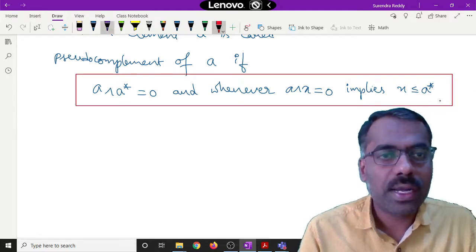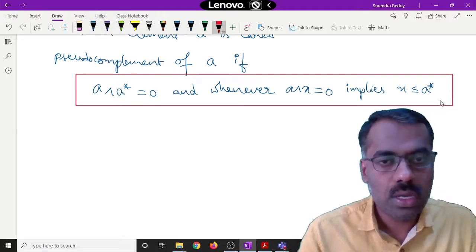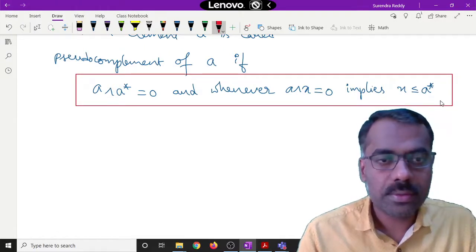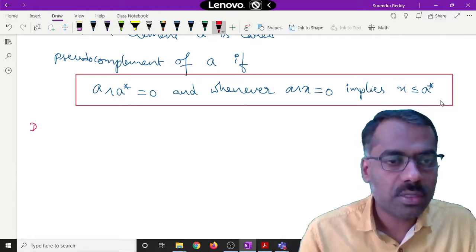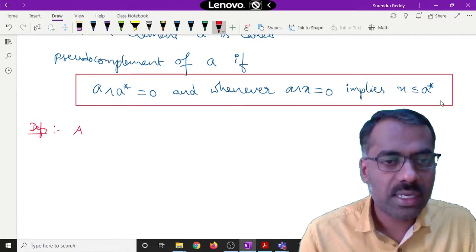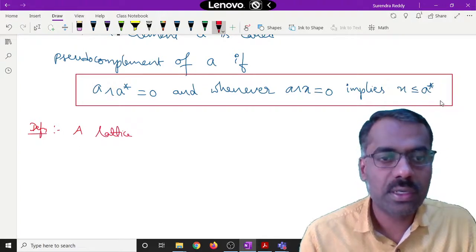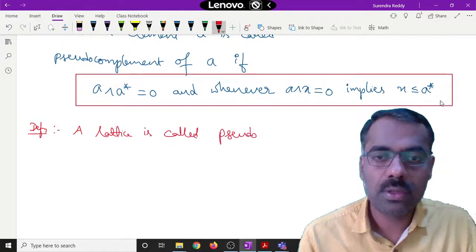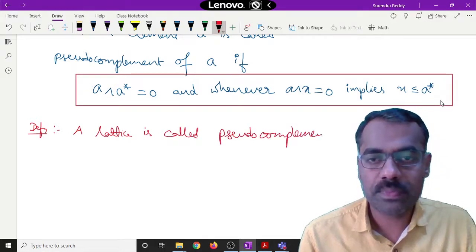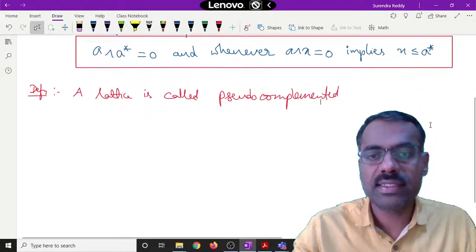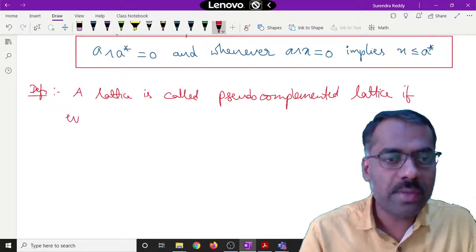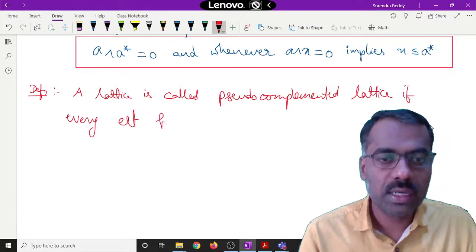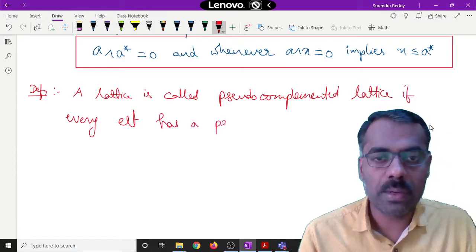Now a lattice is called a pseudo complemented lattice if every element has a pseudo complement.